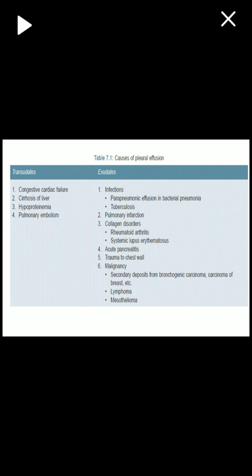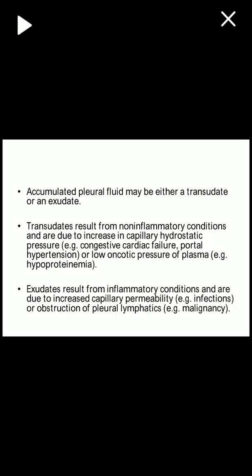Right now, you should know the causes of transudates are congestive cardiac failure, that is heart problems, cirrhosis of liver, hypoproteinemia, pulmonary embolism. Whereas causes of exudates are mainly infections like bacterial pneumonias, tuberculosis, pulmonary infarctions, collagen disorders, pancreatitis, and malignancies like bronchogenic carcinoma and carcinomas of the breast. Accumulated pleural fluid may either be a transudate or exudate.